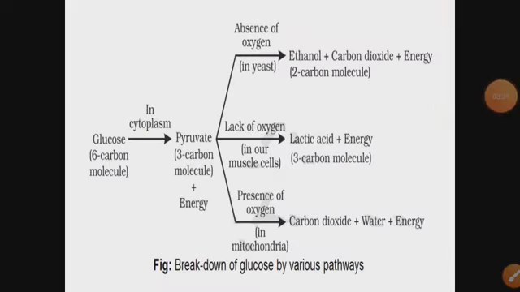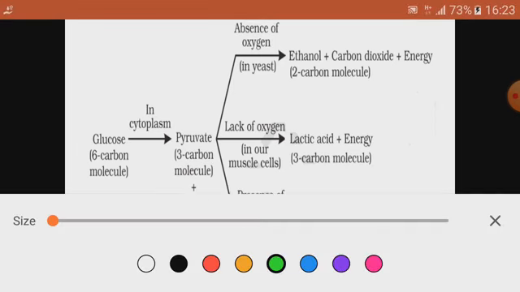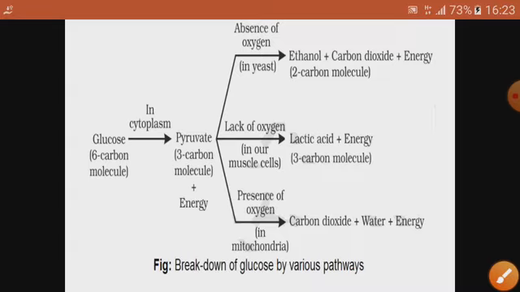Now we will move ahead to the next topic, that is types of respiration. In this slide we will learn about the types of respiration, and the different ways by which glucose breaks down. Let's see.